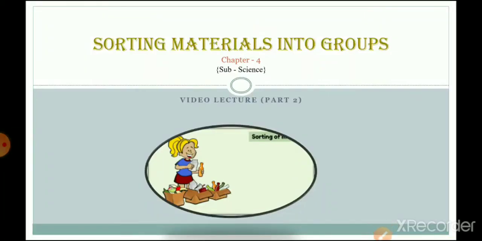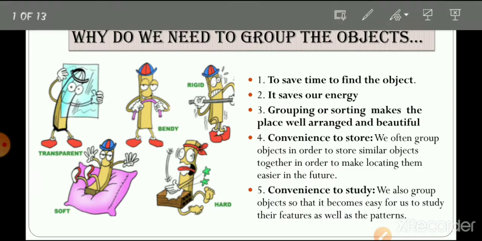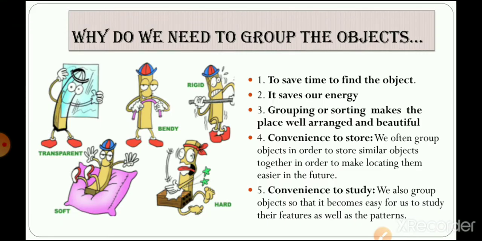So, as you know, we were doing chapter number 4 from your science book, and the name of the chapter is sorting materials into groups. Today we will continue the chapter with the other topics, but before we move on, let's discuss what we have done in the previous video. We discussed why sorting is important, or why we need sorting. So let's quickly do a recap with the main points of the topic.